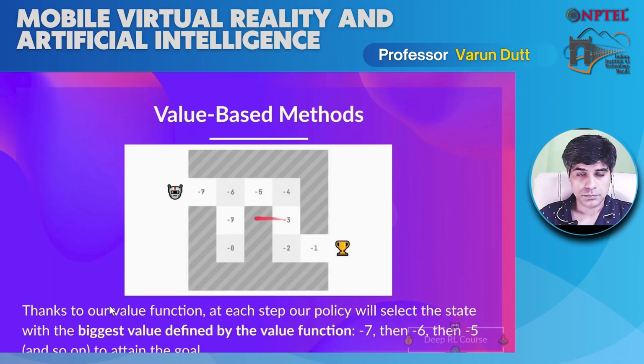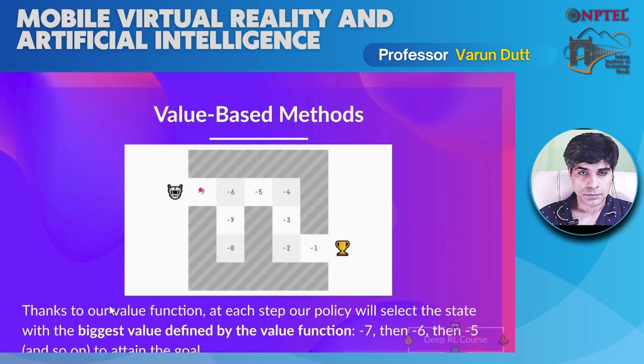So you may ask here why there are only negative values. Something I forgot to say is that in this environment, our goal is that the agent will go fast from the beginning of the maze to the end. So we want to push it to go fast. How do we do that? We put a negative reward at each time step. Why do we put a negative reward at each time step? Because we know that our deep reinforcement learning agent wants to maximize its expected cumulative reward. So if we put a negative reward, its goal is to have the least accumulation possible of negative reward. That's why here it is -7, because the value of this state is the cumulative expected reward starting at that state.